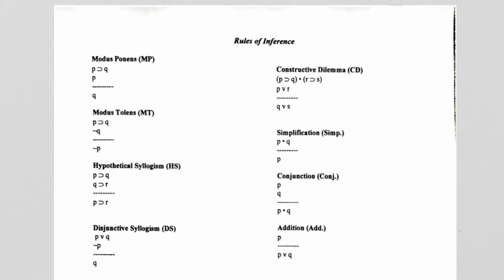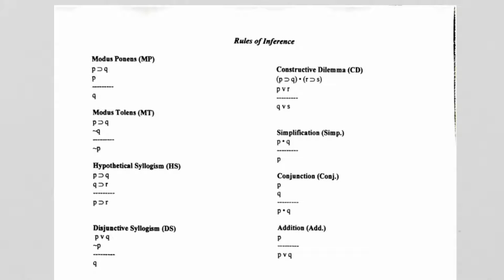Okay, so we're moving on to 7.2, so that means we get some new rules. Modus ponens, modus tollens, hypothetical syllogism, disjunctive syllogism, those should be very familiar to you. And now we're going to have constructive dilemma, simplification, conjunction, and addition. For the most part, these are pretty straightforward. Constructive dilemma is a little tricky.